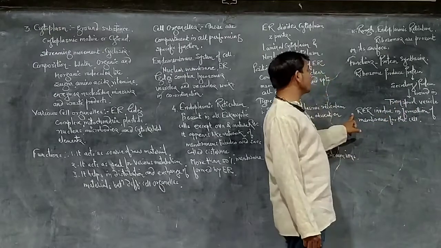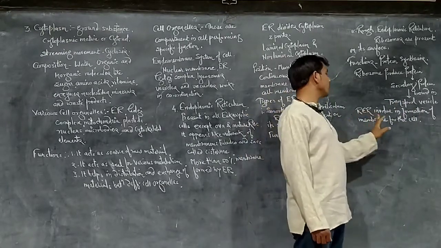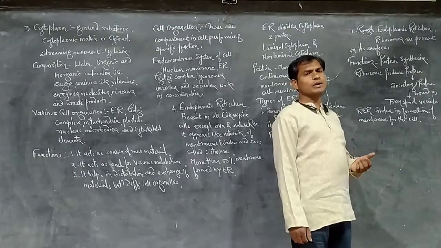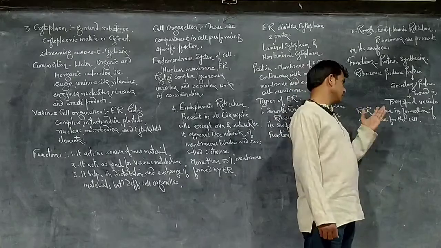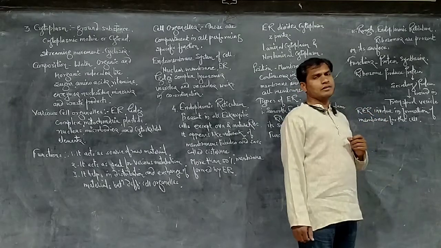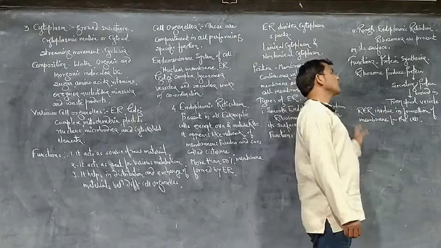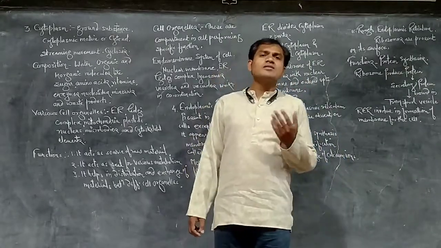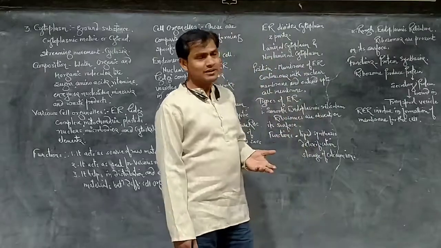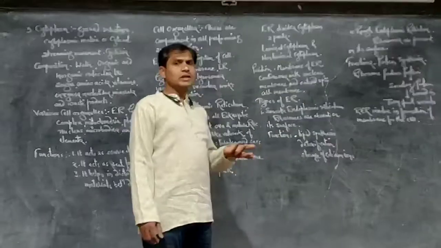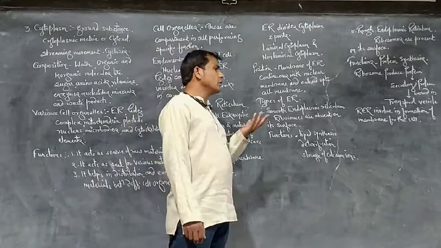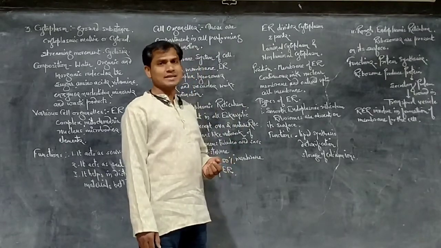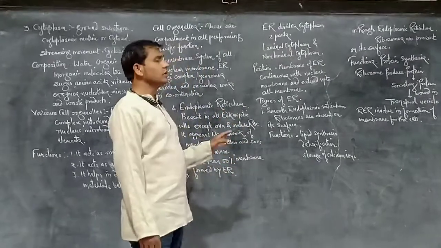Rough endoplasmic reticulum is also involved in formation of membrane for the cell. The membranes of different cell organelles are also produced with the help of rough endoplasmic reticulum. Apart from that, the endoplasmic reticulum also performs the function of internal support. It acts as an endoskeletal element, the endoskeleton of the cell, and it also helps in the maintenance of the different cell organelles in the cell cytoplasm. So this is about the endoplasmic reticulum.